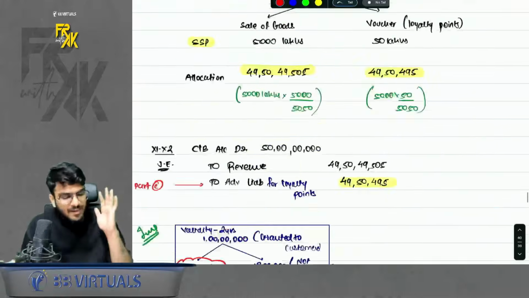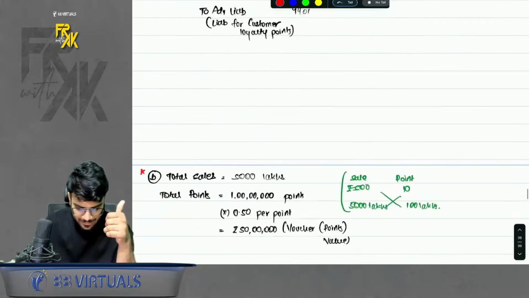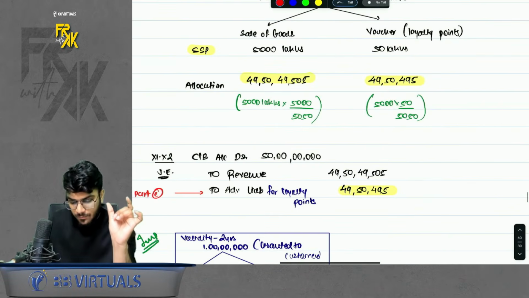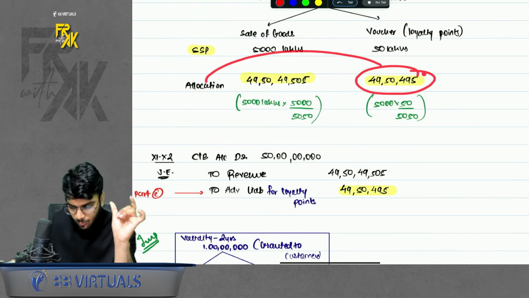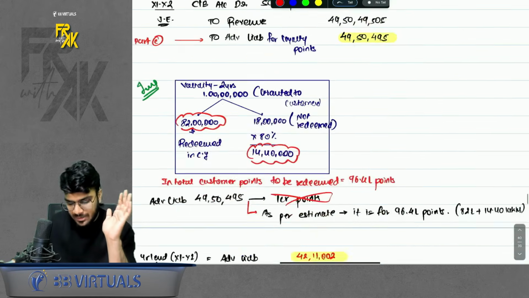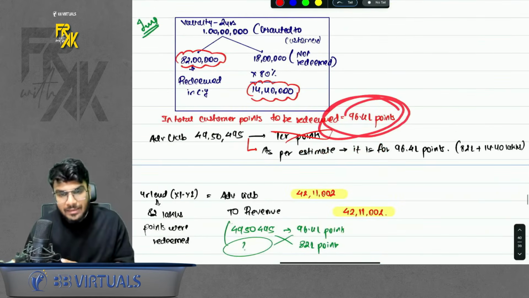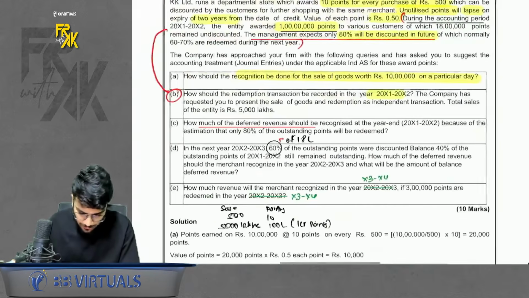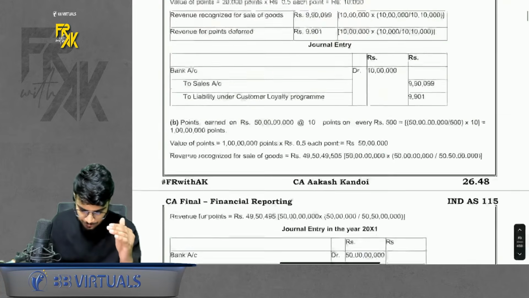Okay, so there are 5 parts to it. First part for the 10 lakh sale. Second part for the 5,000 lakh sale. The important point here is that the allocation of voucher is not for 1 CR points. It is for 96.4 lakh points. If you are able to get this, the remaining part is very simple. Okay, please remember that part. Chalo. Then we move towards the next question. Let's see if you have any more questions.